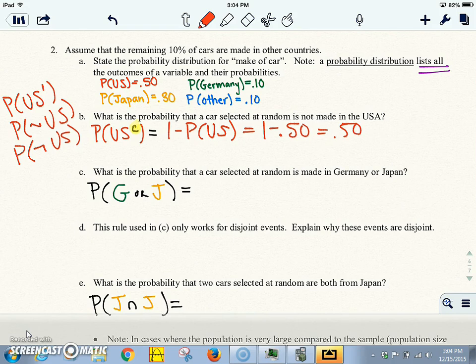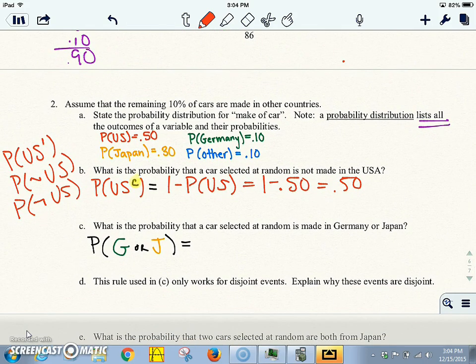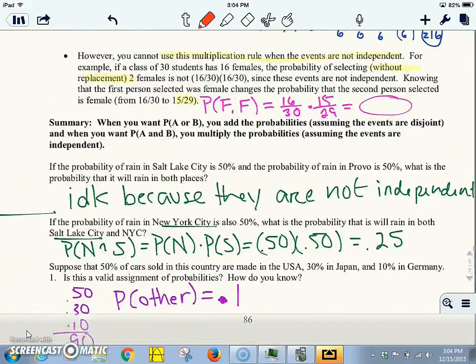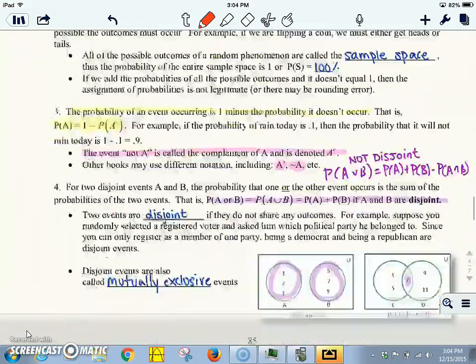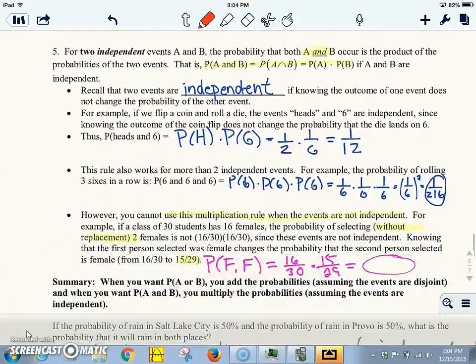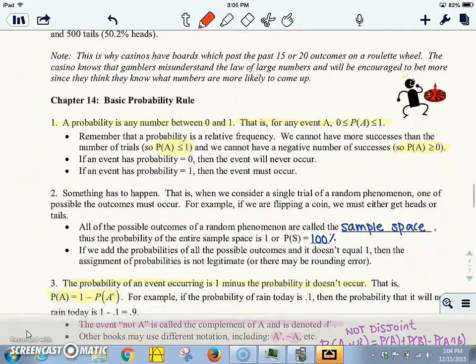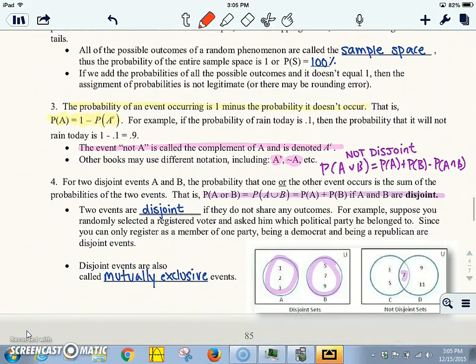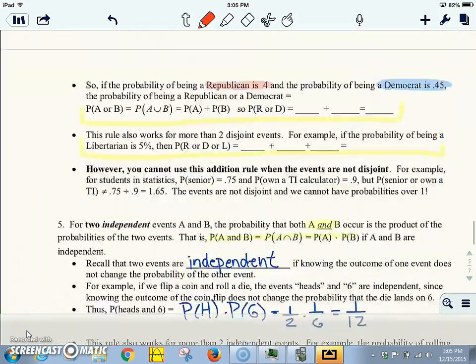All right, C. What is the probability that a car selected at random is made in Germany or Japan? So again, assuming that they're independent, we go back up here. Oh, I can't find my rules. Let me find them. Aha. Assuming that they're independent, here's our rule, and we just add them.